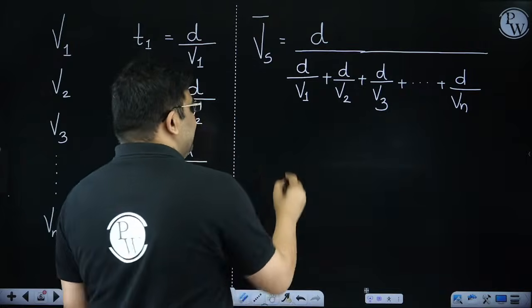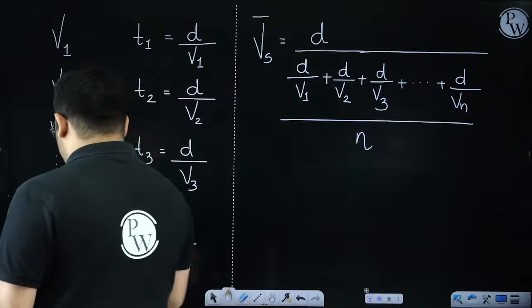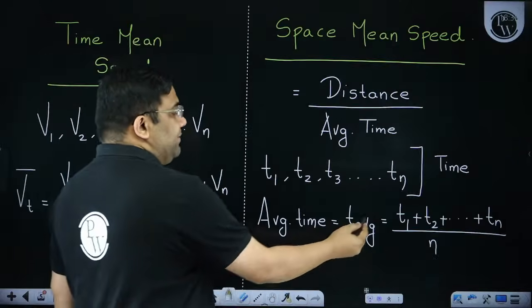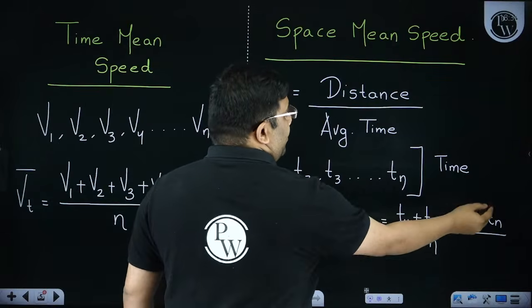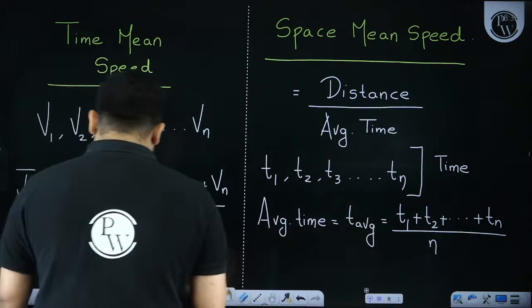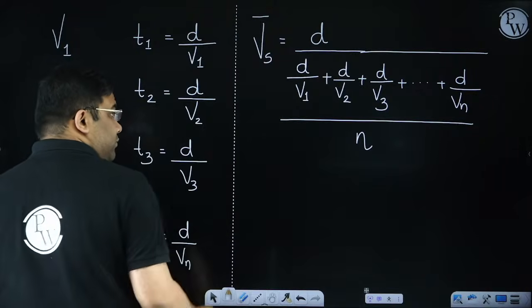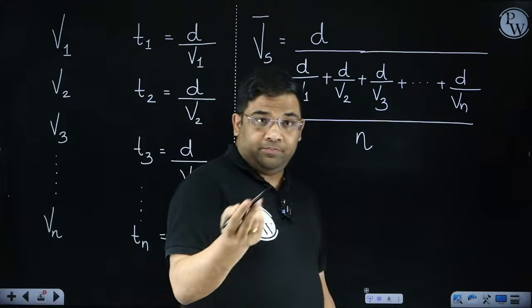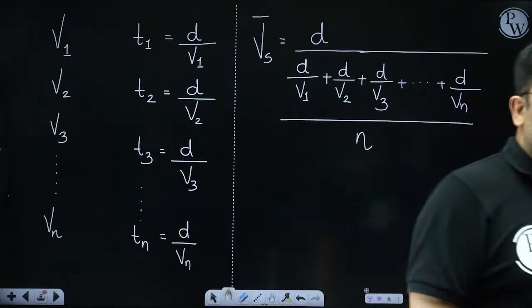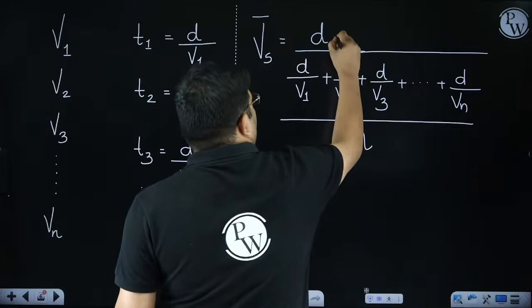Now all the times divided by n, this is the average time. Average time is T1 plus T2 plus T3 dot dot dot Tn by n. So what I did, in place of T1 I put d by V1, in place of T2 I put d by V2, in place of T3 I put d by V3 and so on, then divided by n. Now this n will go up.